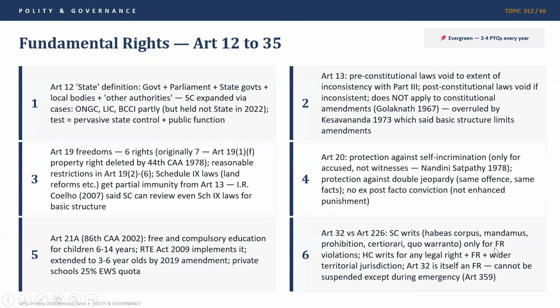And this is only for fundamental right violations under Article 32. The High Court writs cover any legal right plus fundamental rights plus have wider territorial jurisdiction. That is why we say that Article 226 has much wider jurisdiction. High Courts have wider jurisdiction in their writs as compared to the Supreme Court, because the Supreme Court only covers fundamental rights, while High Court writs cover legal rights as well as fundamental rights. Article 32 itself is a fundamental right, and it cannot be suspended except during an emergency, which is given in Article 359. So this is another very important article which we generally miss. So go through and read Article 359 in detail.